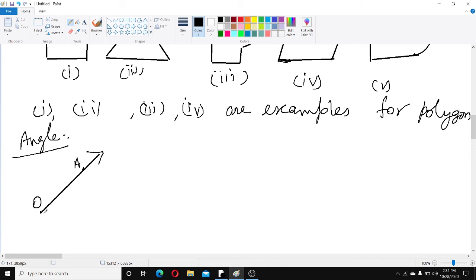How do we name this? Ray OA. Now I will draw one more ray. That another ray also has the same initial point.